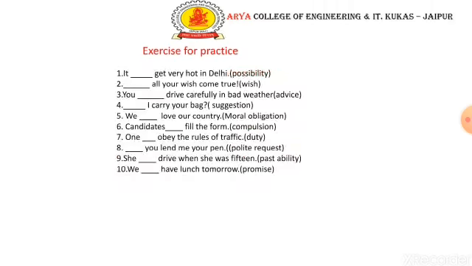So, exercise for practice. Here are a few sentences in which you have to insert the modal verb. Like in the first one, you have to insert a possibility word. In the second one, a wish. In the third one, advice. In the fourth one, a suggestion. In the fifth one, moral obligation. In the sixth, you have to put a compulsion word. In the seventh, a duty word. In the eighth, you have to make a polite request. And in the ninth, past ability. And in the tenth, you have to pick a promise word. So you have to put the promise modal verb there. So these are the few sentences for your practice.